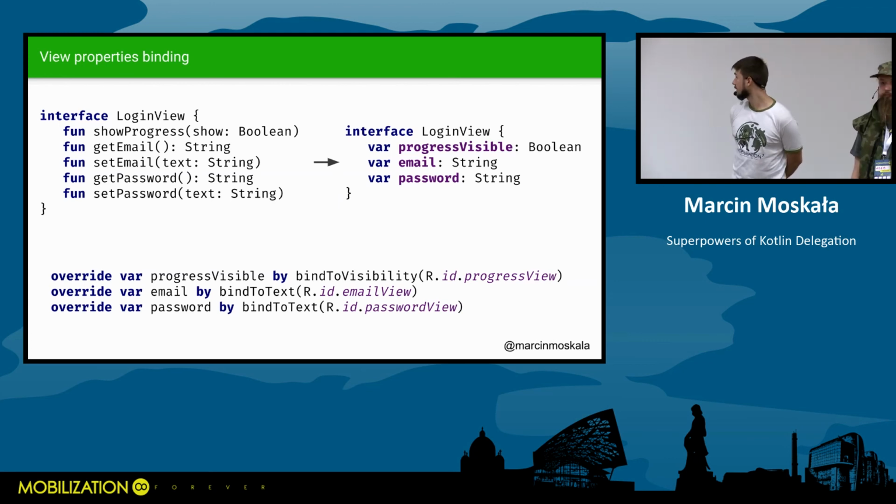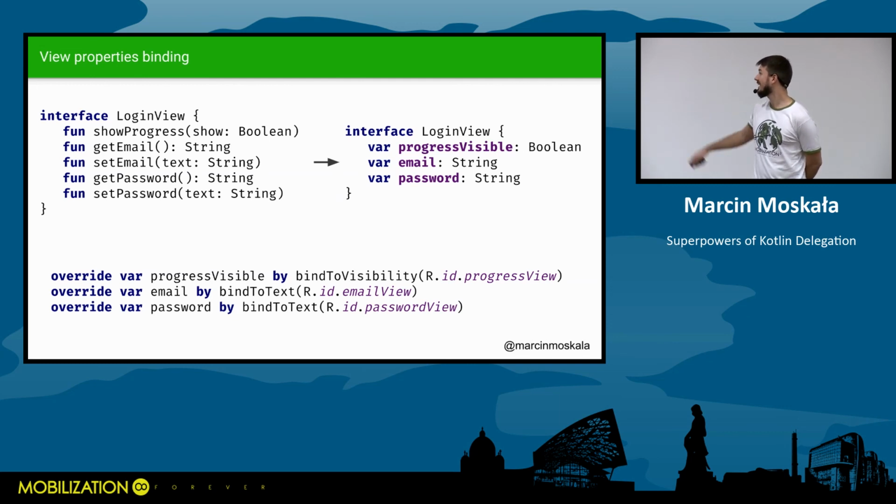It would solve this problem, and it's on GitHub as well. I just wanted to show it as an example of how property delegation can be used to easily solve some complex problems. Bind to visibility is a very simple class, like 10 lines or something.